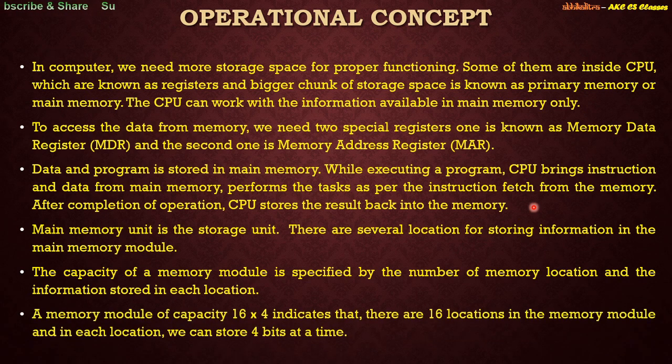So in our example, if I consider that we have a memory module of capacity 16 cross 4, which indicates that 16 are the different memory locations present in the memory module, and each location is capable of storing 4 bits at a time. If I say that this module is 16 cross 8, then there are 16 different locations, and each location can store a byte, because 8 bits means 1 byte. In other ways we can also say that it is 16 bytes of memory, right?